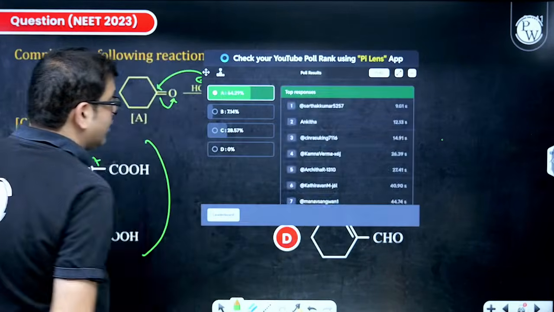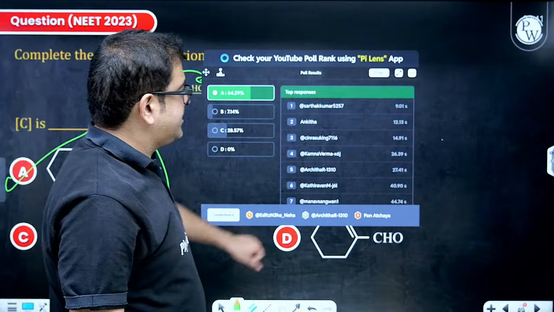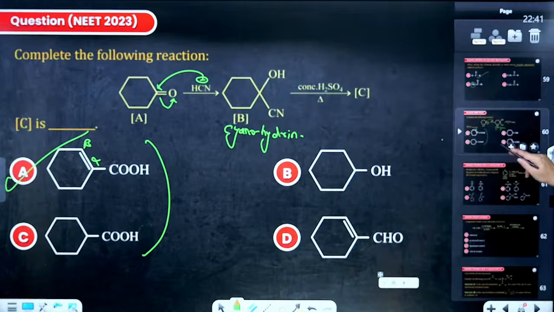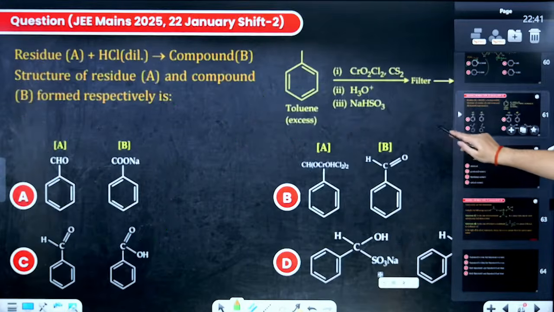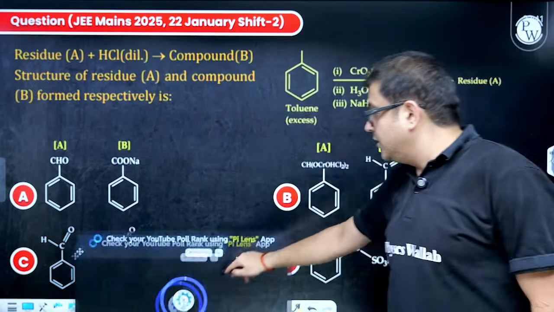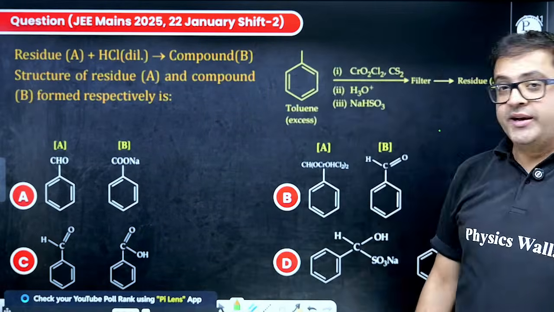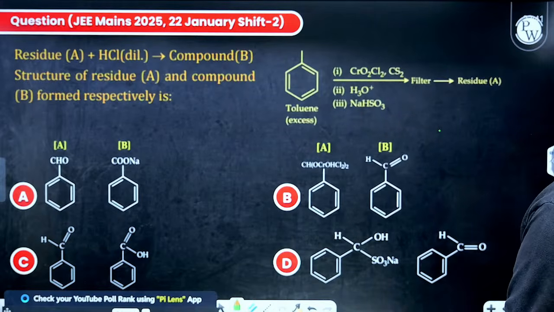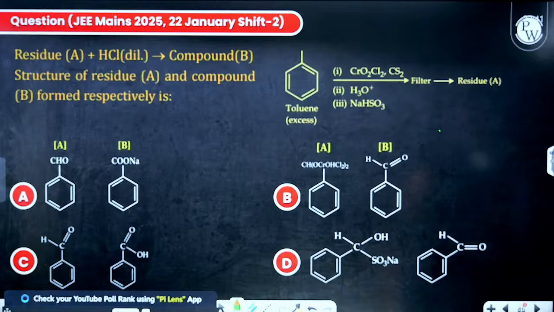I hope everybody got it. 64%, but still fair enough, beta. I hope now everybody got it. Moving to the next one. Yes, try this one, beta. 3, 2, 1, go. Quick. Everybody. Quick, everyone.